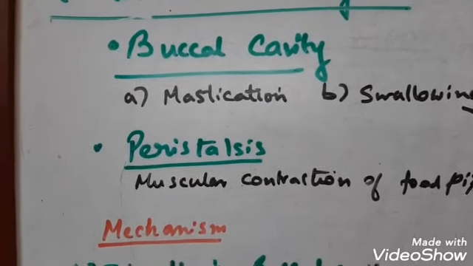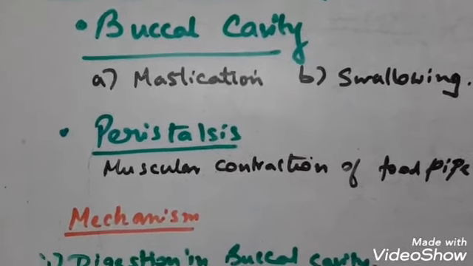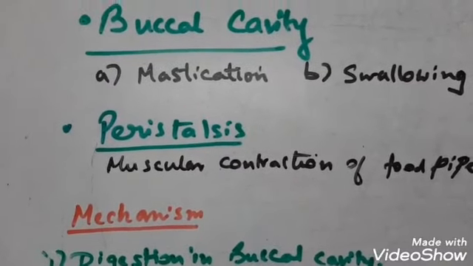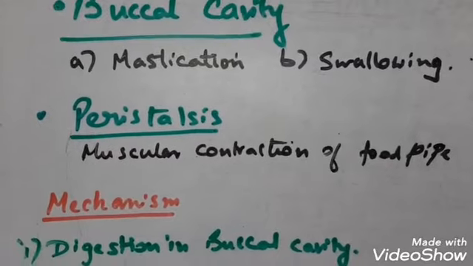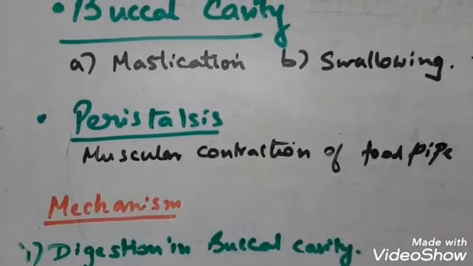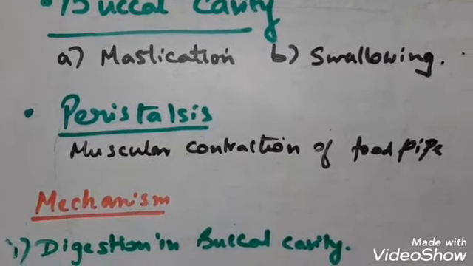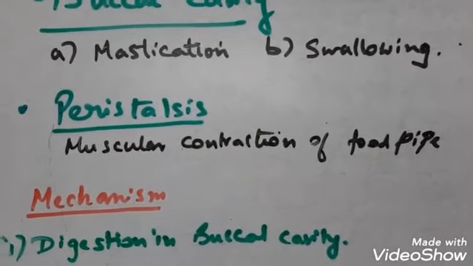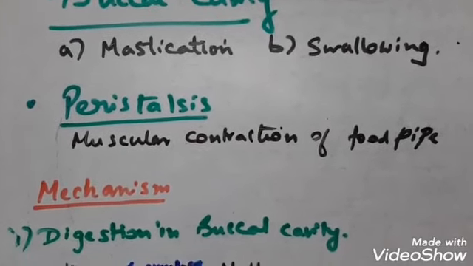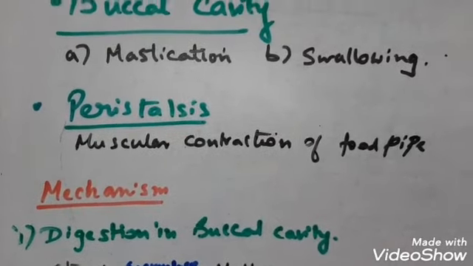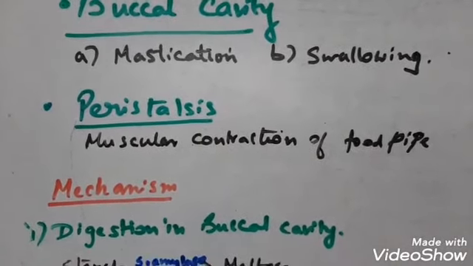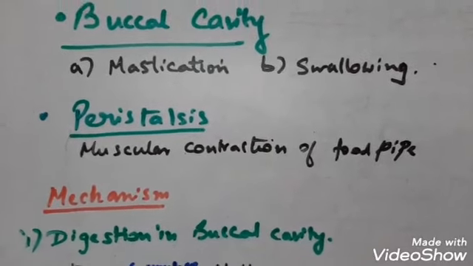This broken food is rolled by the tongue, which mixes it thoroughly with saliva and mucus. The mucus lubricates the food and adheres the masticated food into a bolus. Bolus means a lump, and it passes down into the pharynx for deglutition.